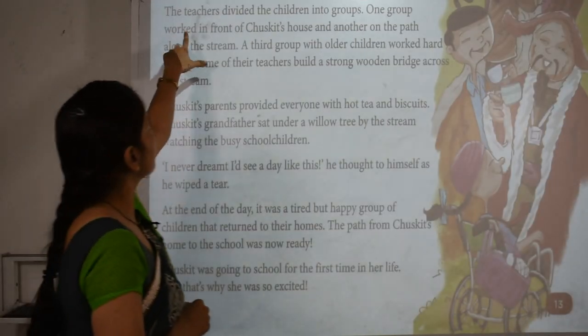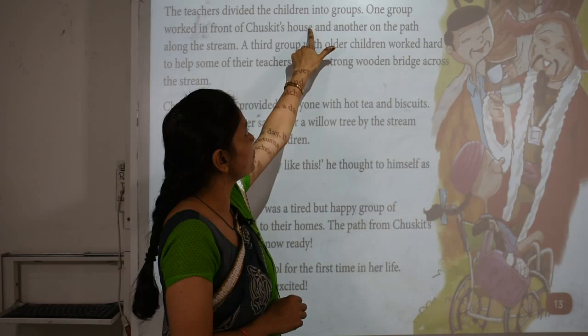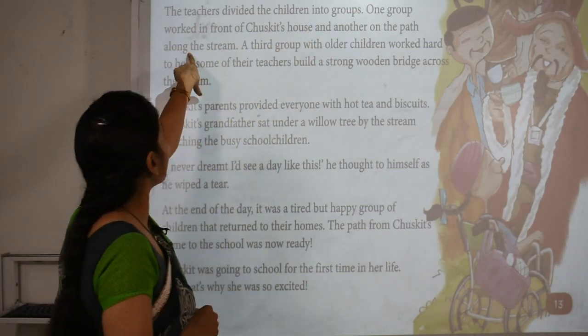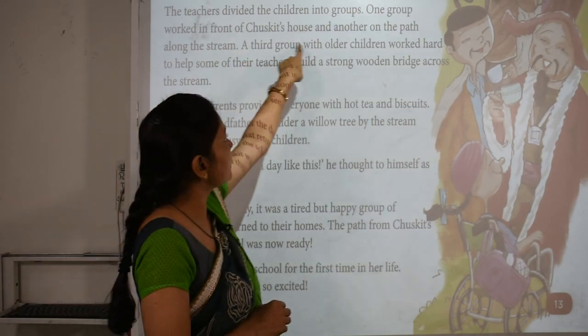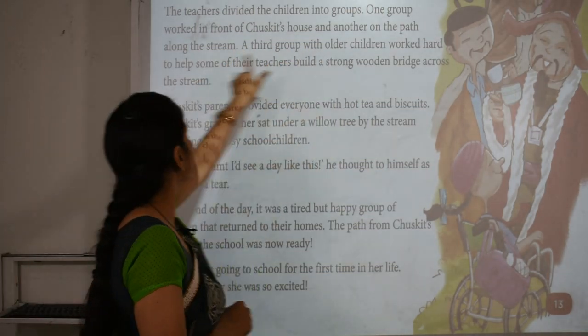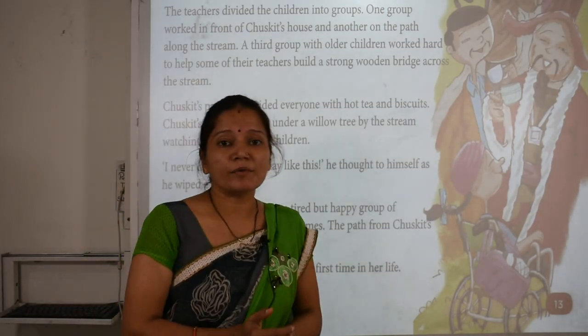Next, what happened? The teachers divided the children into groups. One group worked in front of Chaskit's house and another on the path along the stream. A third group with other children worked hard to help some of their teachers build a strong wooden bridge across the stream.